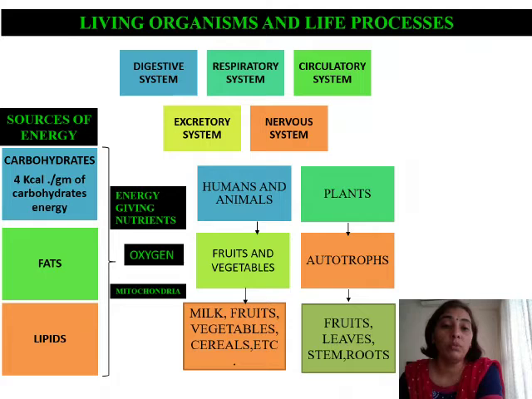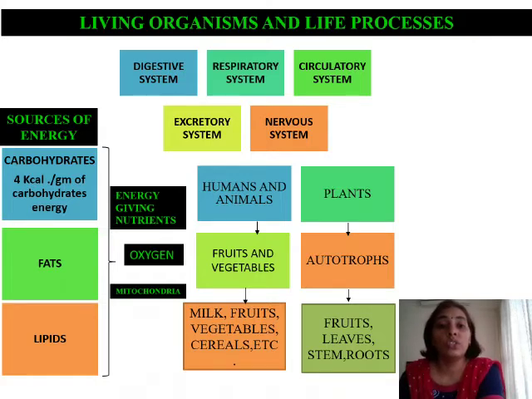They need oxygen. So the oxidation, or in simple words, the burning of carbohydrates, proteins and fats is brought about in presence of oxygen, and then it releases energy. Where does this process take place? It takes place inside the mitochondria, which is a cell organelle present inside the cell. It is called the powerhouse of the cell, because here the carbohydrates or the fatty acids are oxidized, or burned, in presence of oxygen, and they release energy.